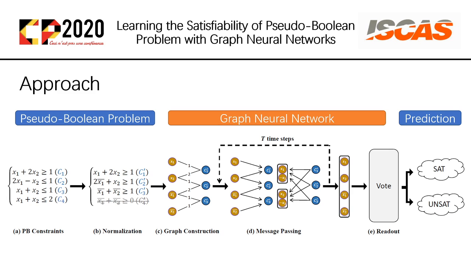More specifically, we choose to learn the satisfiability of pseudo-Boolean problem. We believe it provides an important setting for investigating the capability of graph neural network in extracting features of CSPs with numerical constraints. Our GNN model contains 4 parts: normalization, graph construction, message passing, and readout.